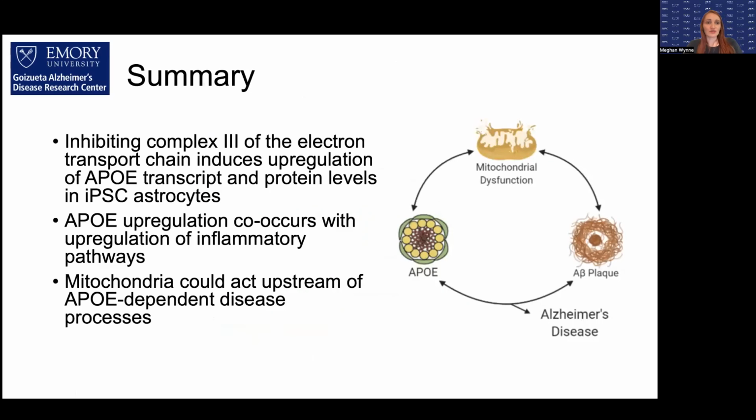To sum up, I've shown you that inhibiting complex 3 of the electron transport chain is able to cause APOE upregulation, that this APOE upregulation co-occurs with increased inflammatory pathway signaling, and that mitochondria could act upstream in Alzheimer's disease through modulating APOE-dependent disease processes. So this is a way that mitochondria can influence Alzheimer's outside of just bioenergetics. And we think it would be interesting to look more into alternative ways that mitochondria can influence disease outside of just bioenergetics.